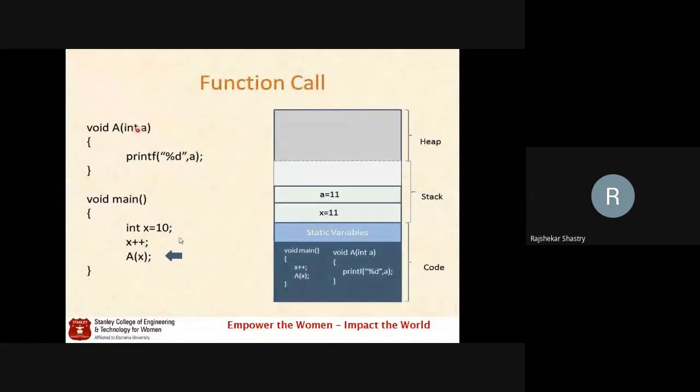From this main function we are calling the function a, so one more activation record has to be created for function a. This activation record will have the information about the formal parameter. You don't have any other local variables in a, only one variable, and that too is a formal parameter. So the formal parameter information is created as an activation record and stored here. Likewise, one upon the other, in the order of the call and the order of execution, the activation records are generated and stored in the stack. So this was the overall layout.